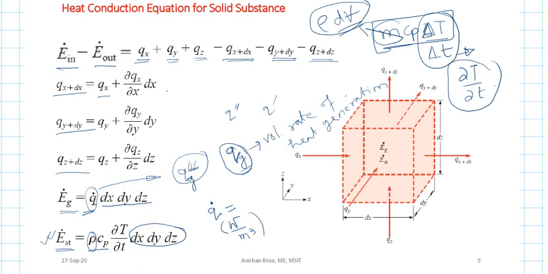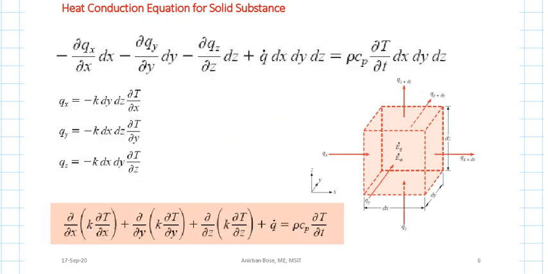So now if you arrange all these terms, what you are going to get is E dot in minus E dot out. If you put all these terms, this is the energy generation rate, and the rate of storage within the control volume is this quantity.